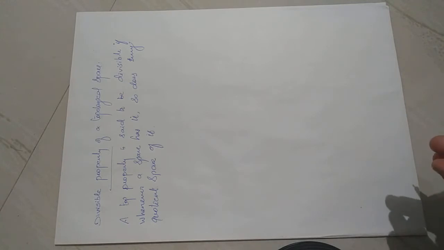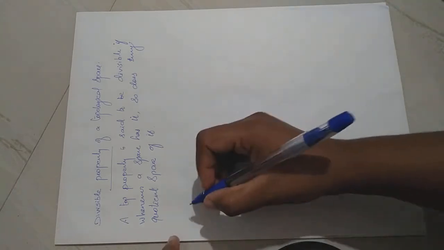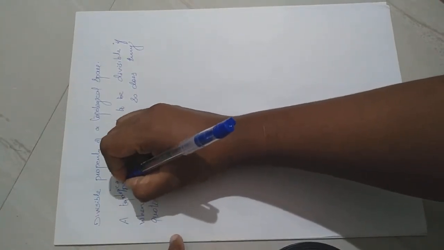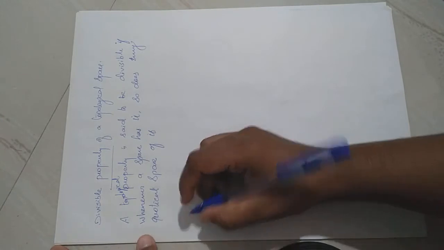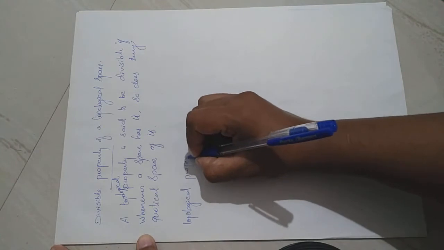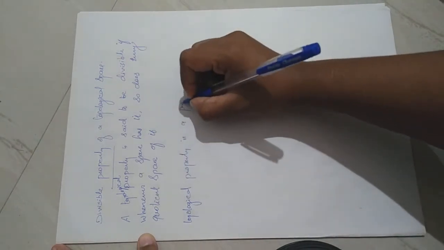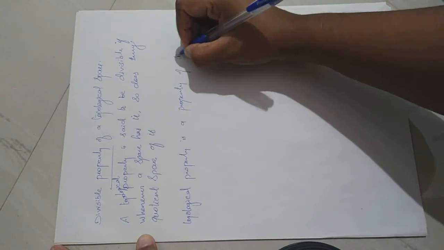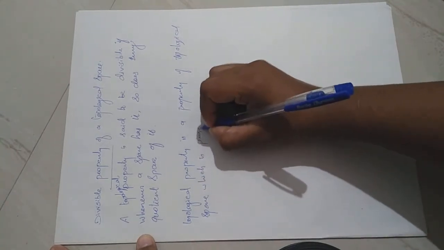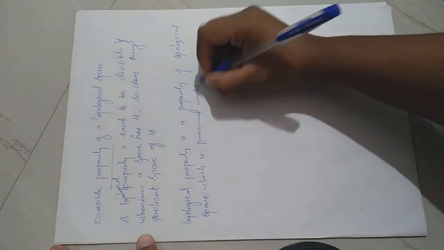And a property is said to be weakly hereditary if a space has it, so does every closed subspace of it. But here, a topological property. What is a topological property? A topological property is a property of a topological space which is preserved under homeomorphism.